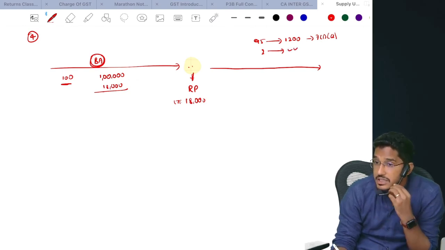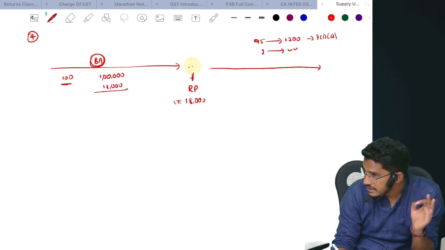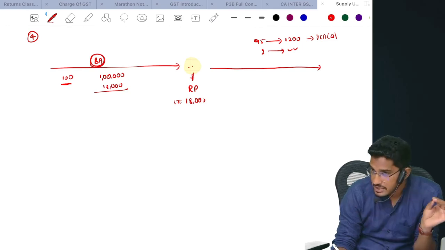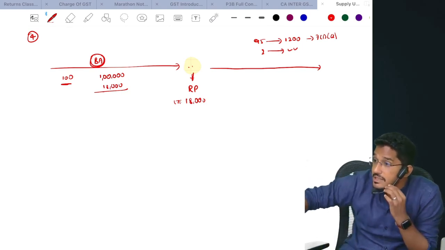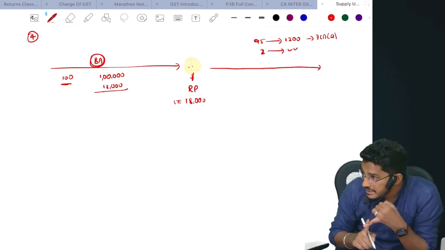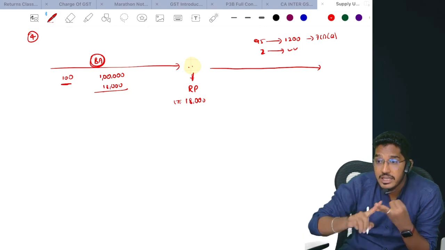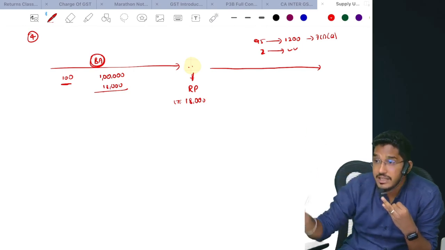I did not charge any consideration. Will that activity be considered as supply? Yes: not under section 7 subsection 1 clause A, not under clause B, not even under clause AA, but under clause C. Why? Because those two shirts form part of your business assets on which you have availed input tax credit. Now you are disposing of them permanently without any consideration.